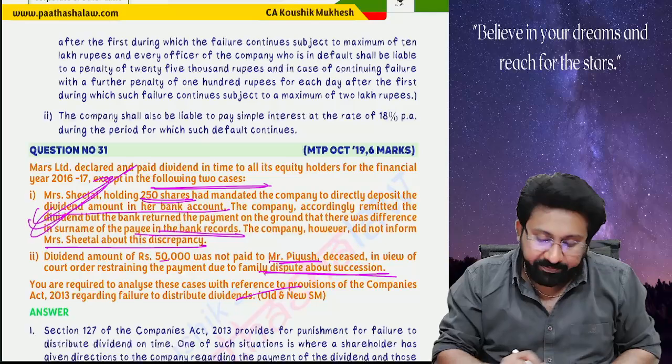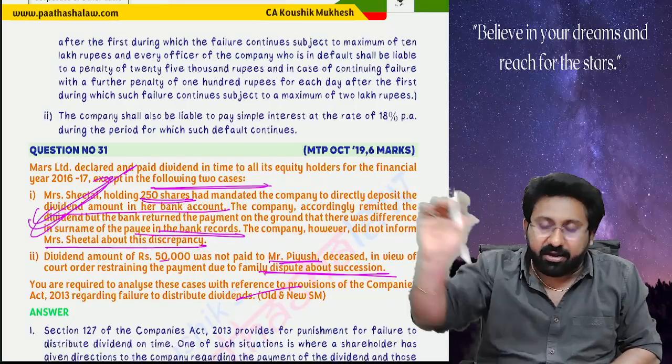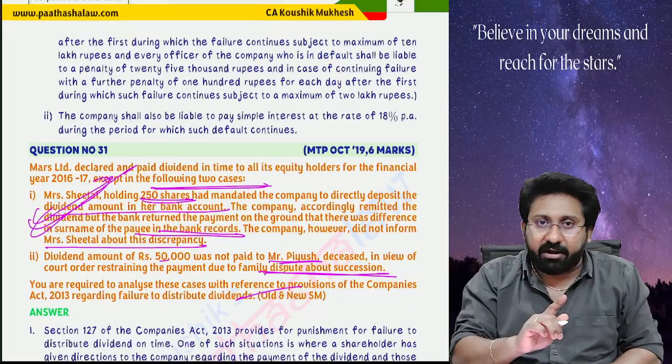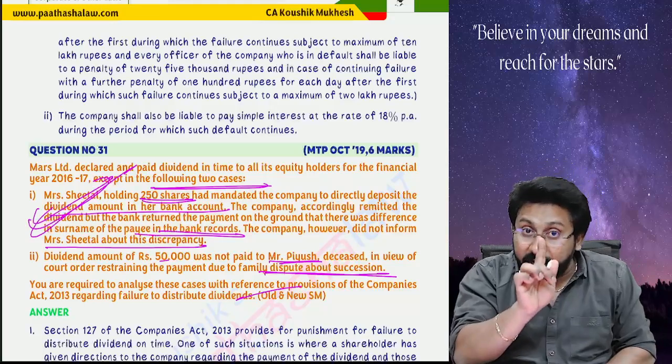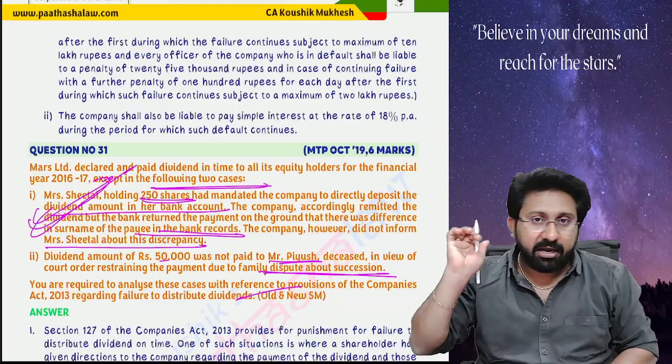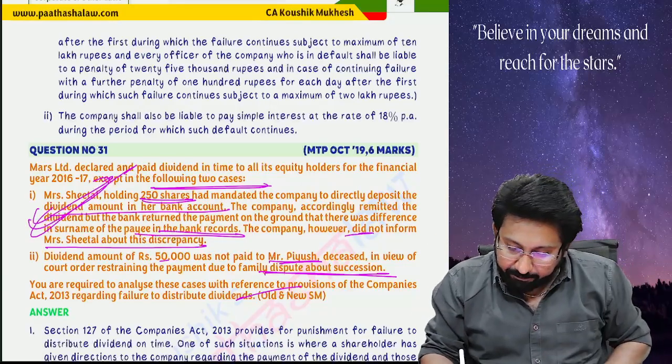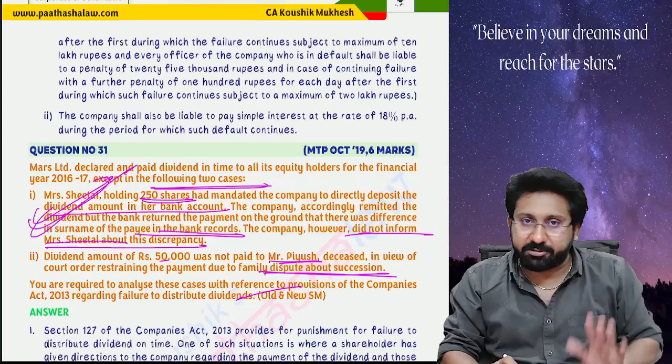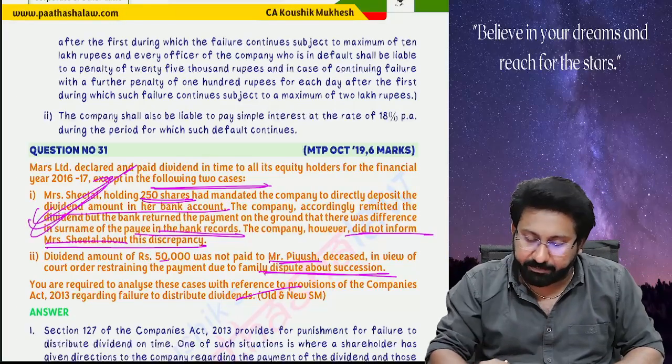Here what happened? Sheetal said to deposit to a bank account. You tried, but the bank returned. You should inform that to Sheetal. Then only the company can escape the punishment, or else the company will be liable. In this case, the company did not inform Mrs. Sheetal, so punishments are inevitable. The company has to suffer the punishment.